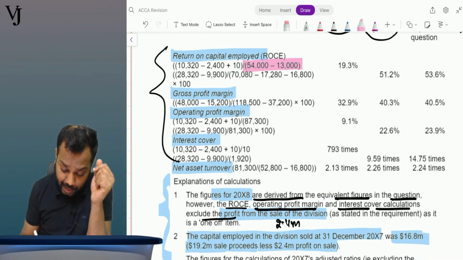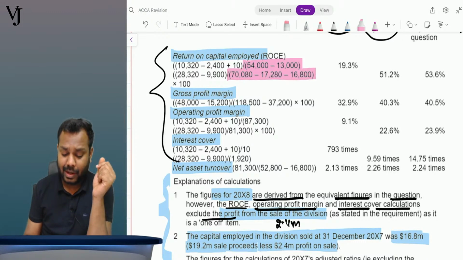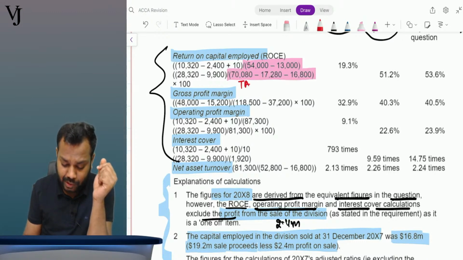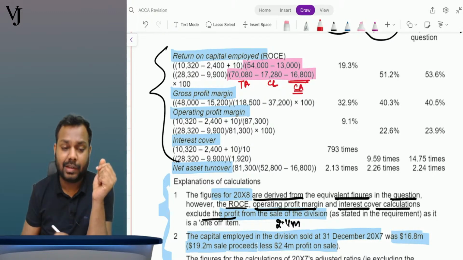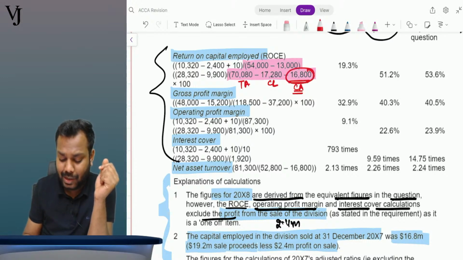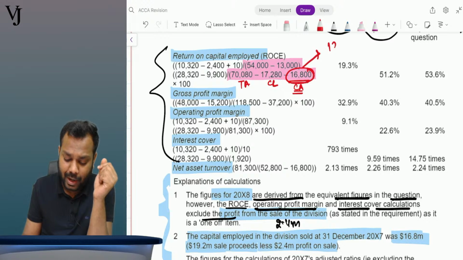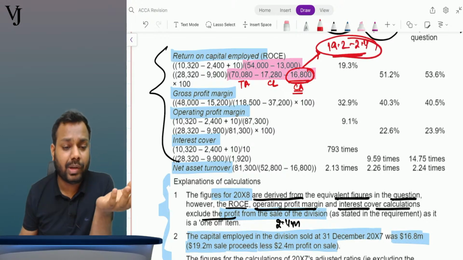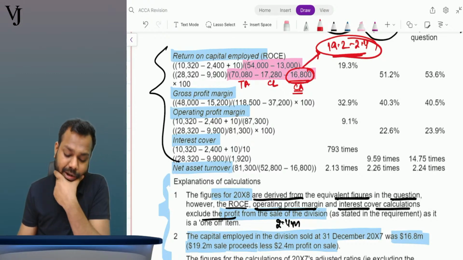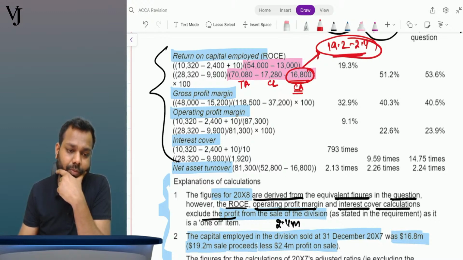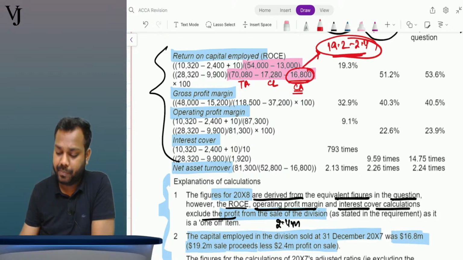Now further, in this year, this was the total assets, this was the current liability, and this is the carrying amount of the asset disposed, right? So we already adjusted in arriving at 16.8, we took 19.2 minus 2.4. So it is already adjusted for. So we are not required to adjust any further, Nishan. Okay. Is that clear, everyone? Nishan, is it clear to you?